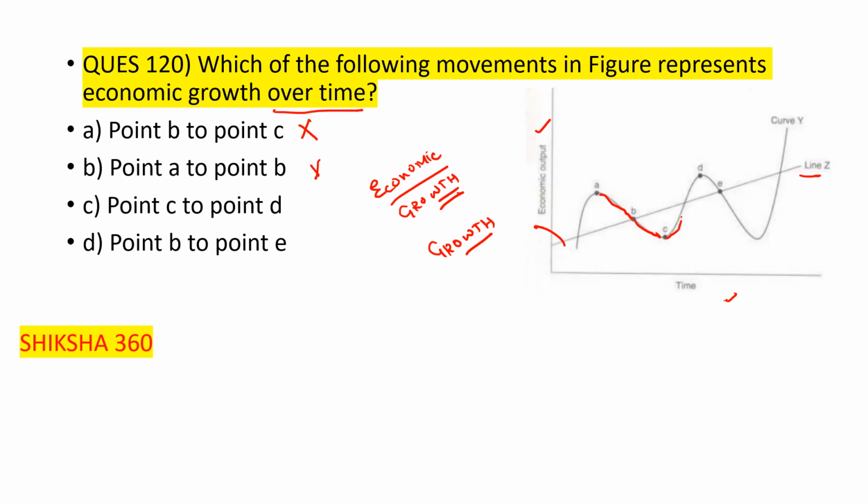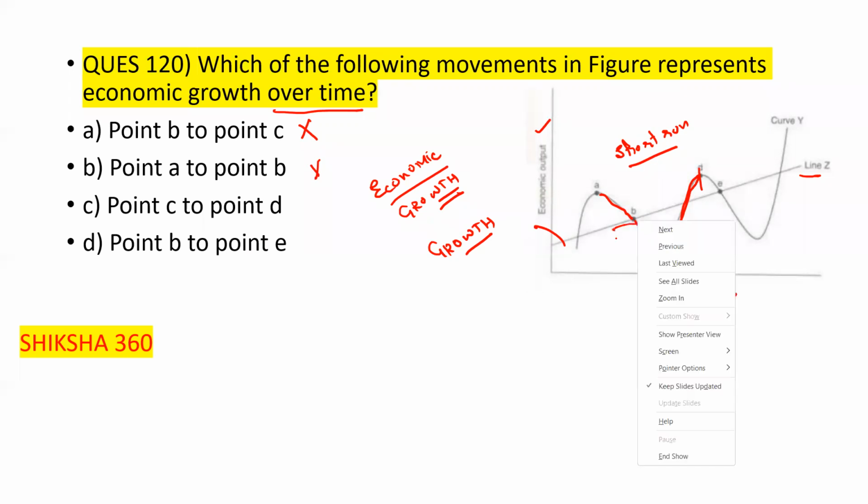Point C to D shows that in a short run, the economy grows. It tells us about a short time. Now point B to E. Point B to E shows a growth. How does it show growth? Because as the point goes down, we can say it is the recession.